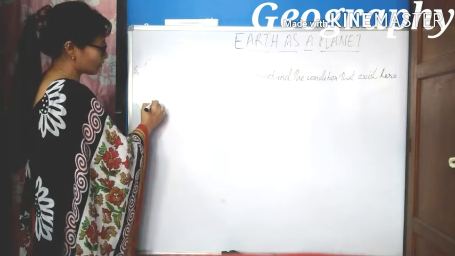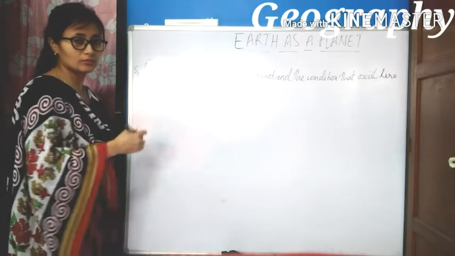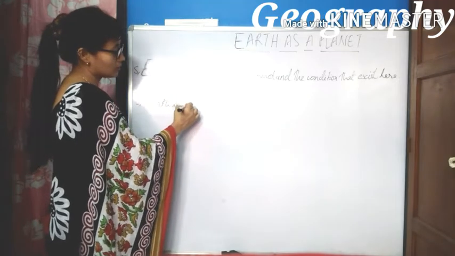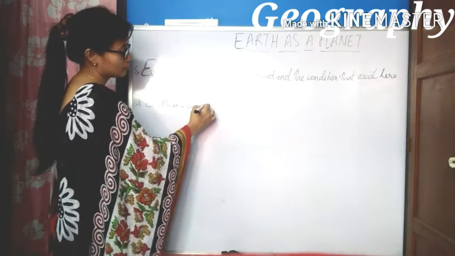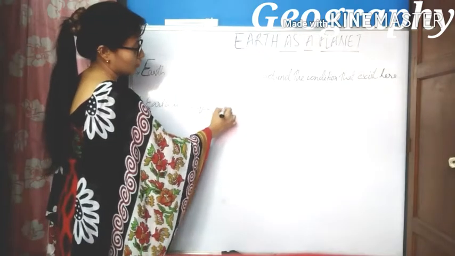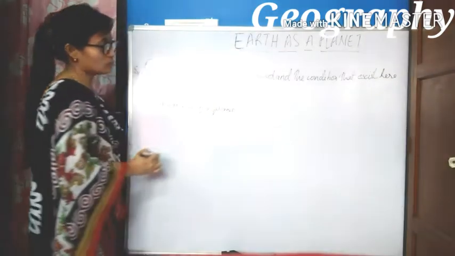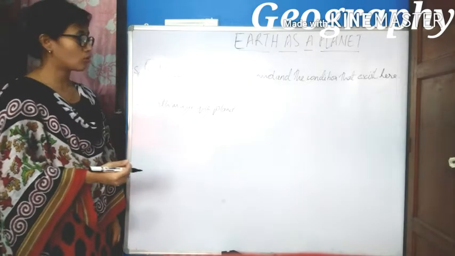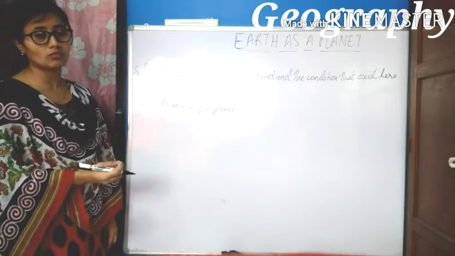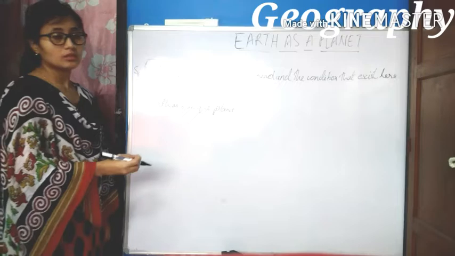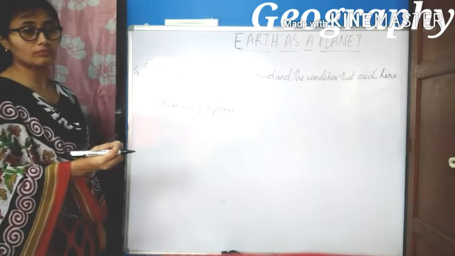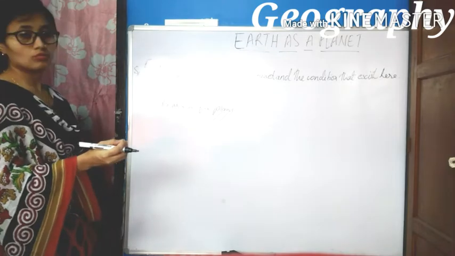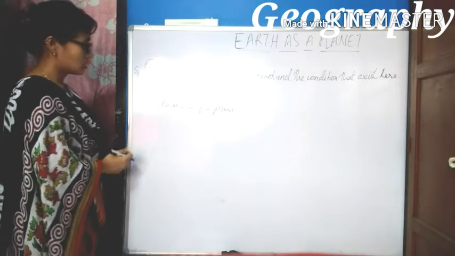We discussed the topic Earth as a unique planet: why Earth is known as a unique planet, or why it is the only planet which is a harbor to life, and what the position of the Earth is, where our Earth lies.